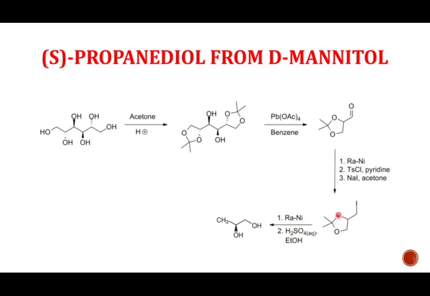Then H2SO4 reaction gives us the deprotected form of our acetal protection. So the acetal protection is deprotected in the presence of H2SO4, and we already get the CH3 over here by reduction. So this is how we are preparing the S-propanediol. This S-propanediol is not naturally available. We can prepare it by treatment of D-mannitol through a series of reactions.